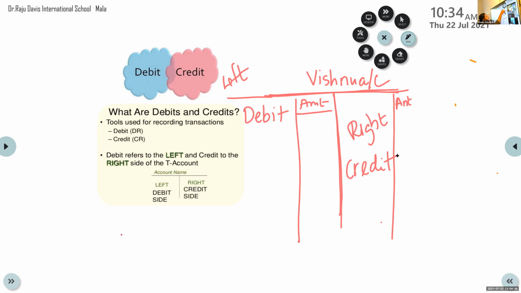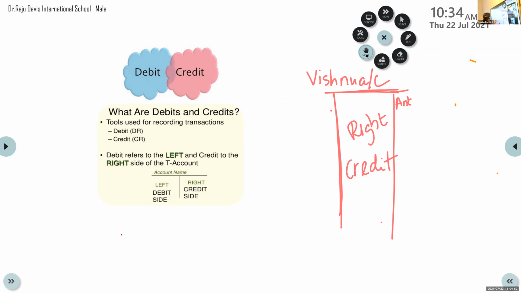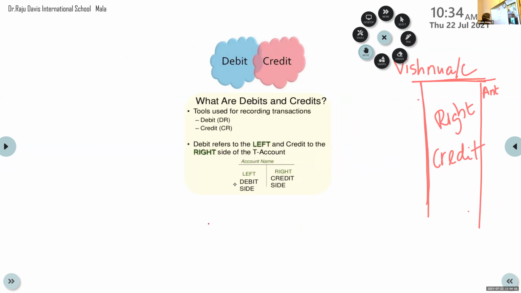We'll be preparing the accounts very soon, but this is the way an account looks like, a T account, you can see in my slide. Don't you see? Account name will be written, it is a T account. It will have a left hand side and also a right hand side. Left side is called debit side, right hand side is called the credit side. Will you forget this? You shouldn't forget. Please understand. Keep it in your mind.